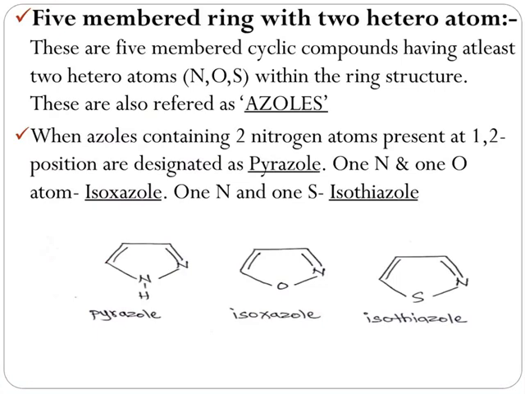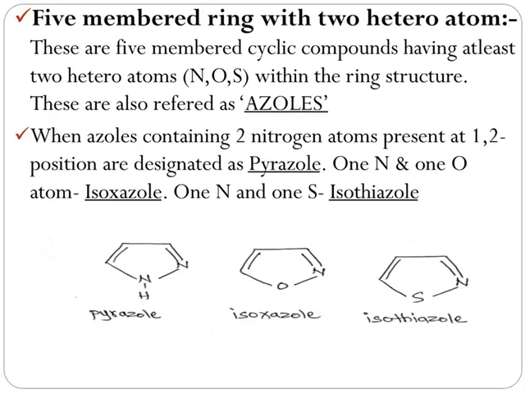These are 5-membered heterocyclic compounds with 2 heteroatoms. These heteroatoms can be present either at 1 and 2 position or at 1 and 3 position in the ring. Pyrazole, isoxazole and isothiazole are the examples of heterocyclic compound which carry 2 heteroatoms at position 1 and 2. Pyrazole has 2 nitrogens as heteroatoms. Isoxazole carries oxygen and nitrogen as heteroatoms, while isothiazole has sulfur and nitrogen as 2 different heteroatoms.